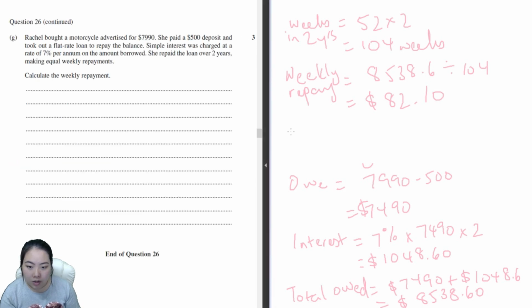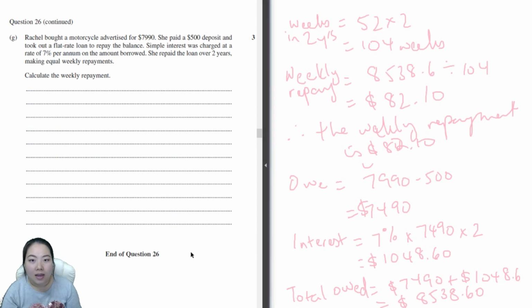Of course, then you would have to write, therefore, the weekly repayment is $82.10, like that. And that's the end of question 26.